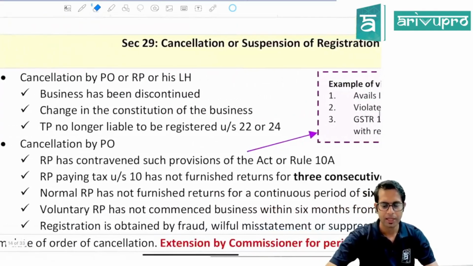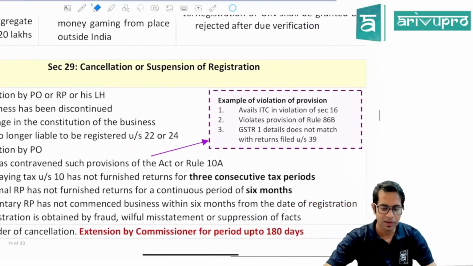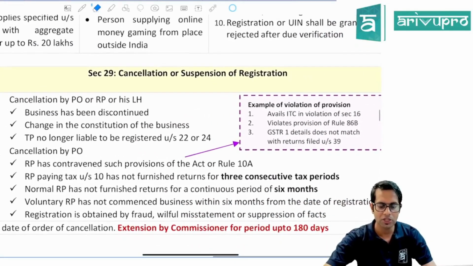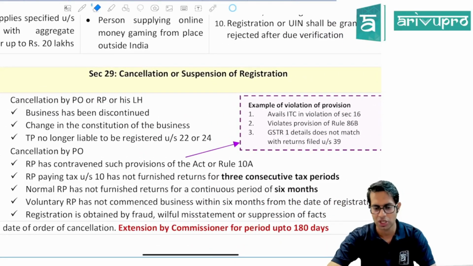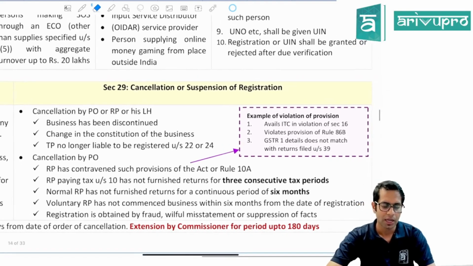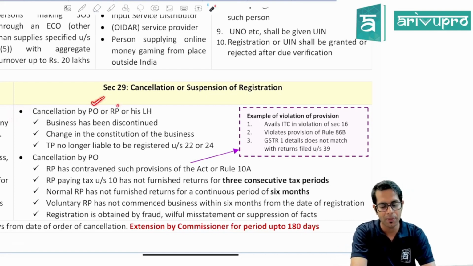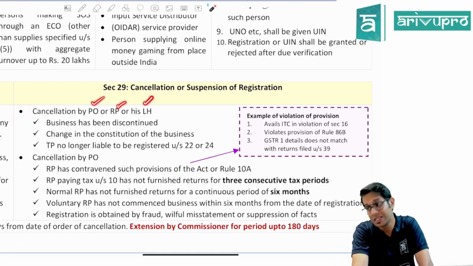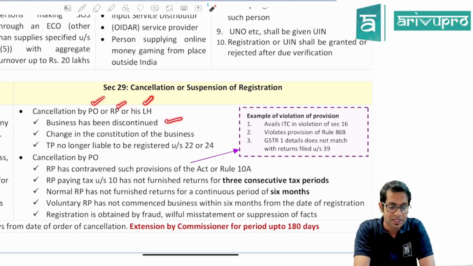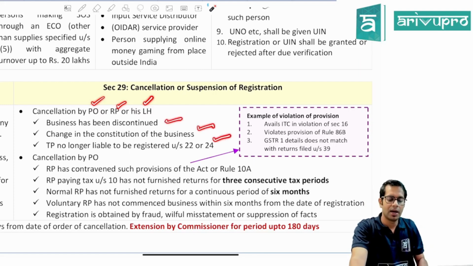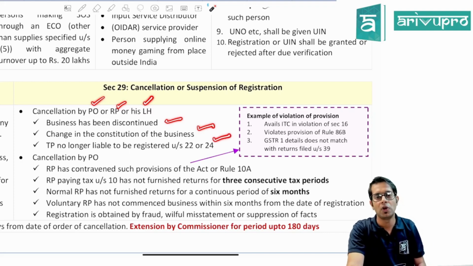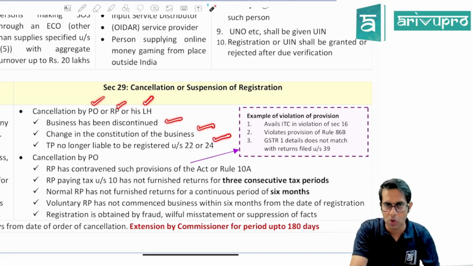Then section 29. What does section 29 talk about? It talks about suspension or cancellation of registration. Section 29(1) says registration can be cancelled by the proper officer, or by the registered person himself or his legal heirs, if the business is discontinued, or if there is a change in constitution of business, or if the taxable person is no longer liable to get registered under section 22 or 24.